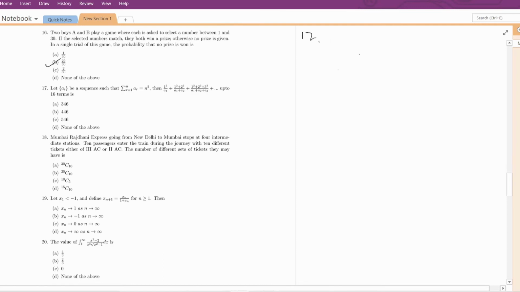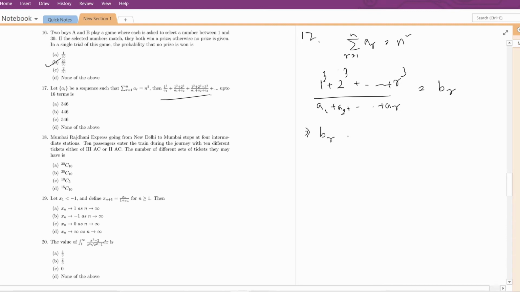Question number 17. a_i is a sequence such that the summation r equal to 1 to n of a_r equals n square. We have to find the sum up to 16 terms of the series given in the form 1 cube plus 2 cube plus dot dot r cube, divided by a1 plus a2 plus dot dot a_r. This is the rth term. Suppose each term of this series is b_r, then b_r equals this.